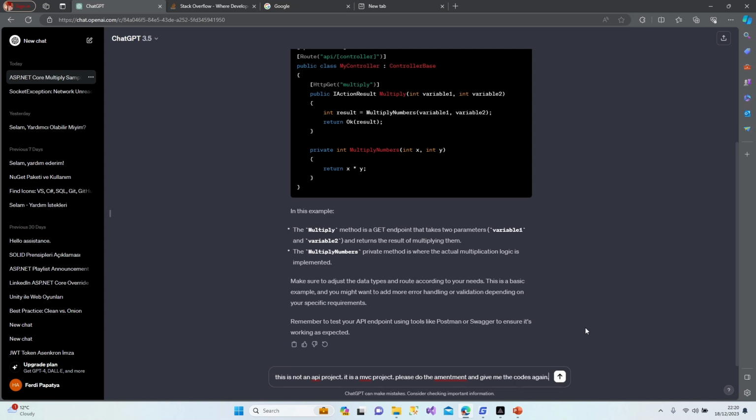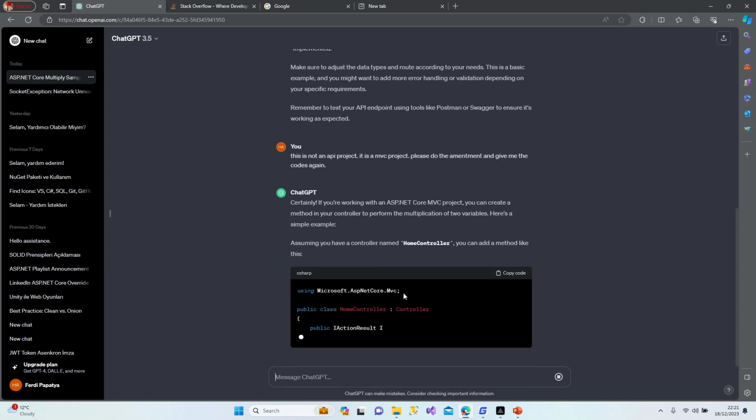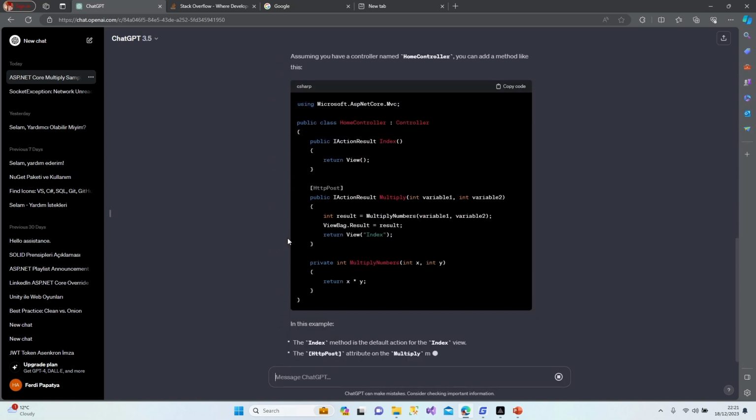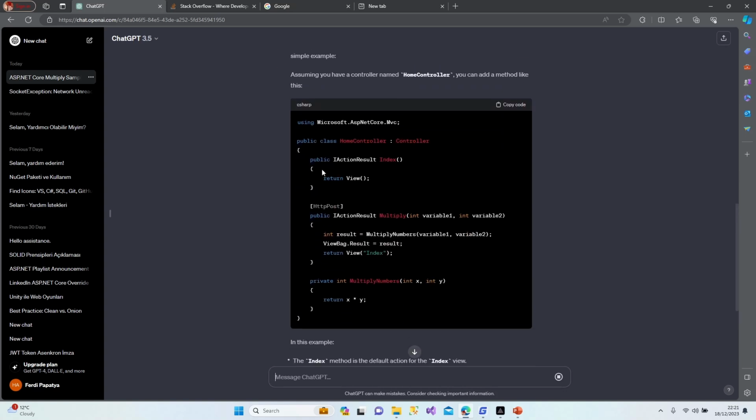Alright, so if I would like ChatGPT to renew the codes with the new information, just do your amendments straight away, okay? Let's wait for the response. Yep, as you can see, this is now an MVC project, not an API. Perfect.